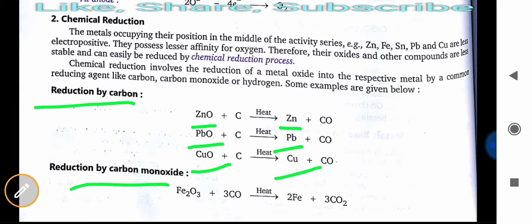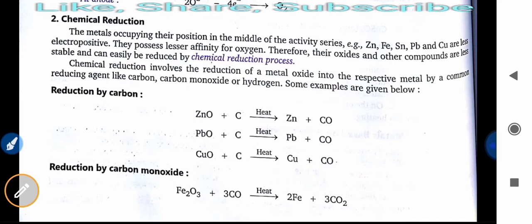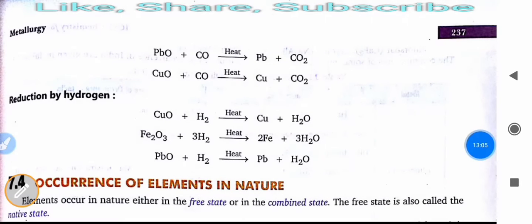Then reduction by carbon monoxide: we also get iron. Ferrous oxide, when reacted with carbon monoxide, gives iron, and CO2 is evolved here. The same is true for lead oxide, which when heated with carbon monoxide gives lead, and copper oxide when heated with carbon monoxide gives copper by this chemical method.